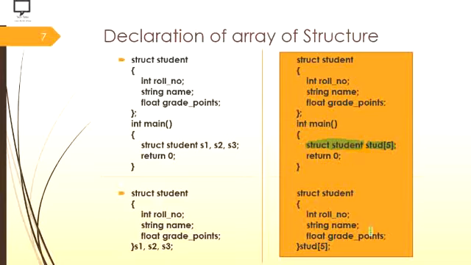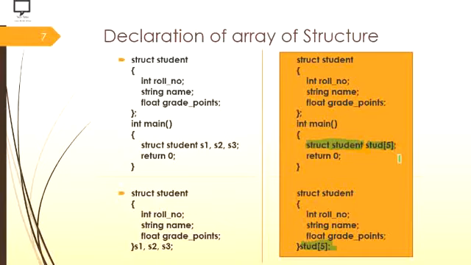In the same way, this is another way in which we can declare the array variable, just as in this example where I declared ordinary general variables. In the same way I can declare the array of the structure at the end of the structure definition. Both things are the same; the only difference is that this is the declaration you are supposed to do before main, and this will be the global declaration. And if you want to declare that within main locally, then I can go for this type of declaration. This is the only difference.